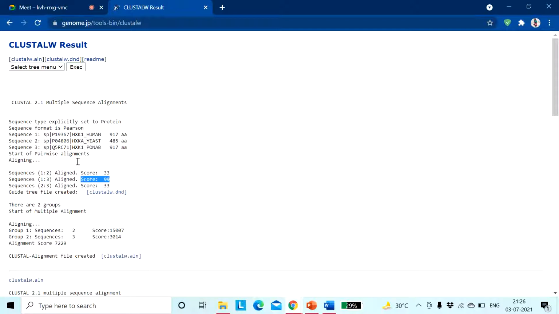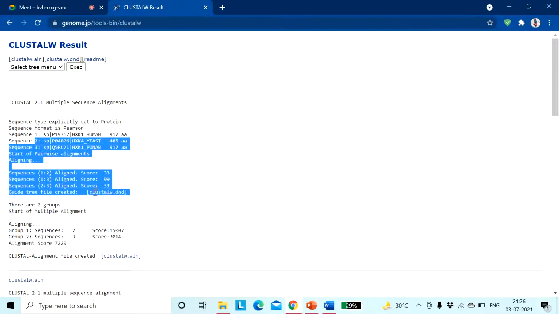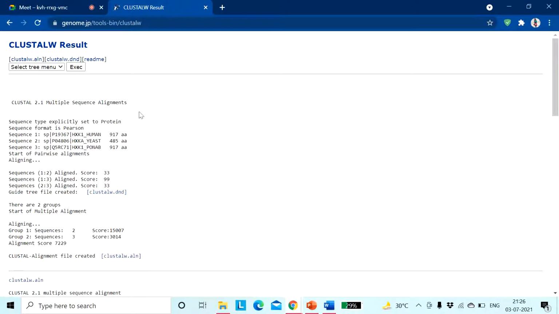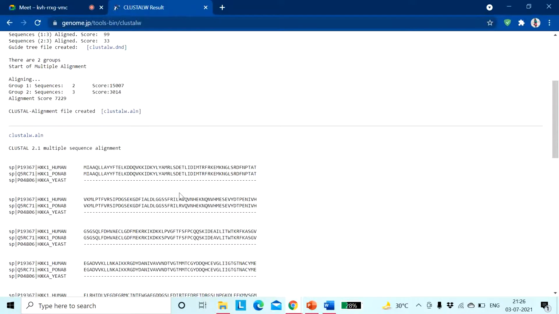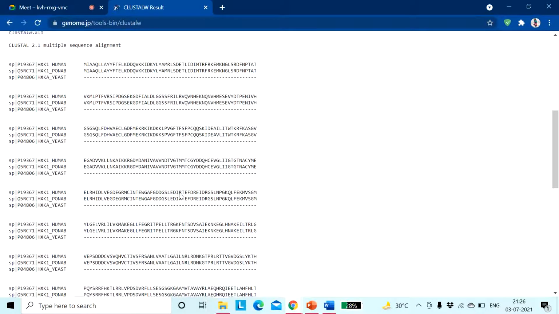And next, they are aligning sequence 2 and 3. Here also they are getting 33. The score is 33. Okay, so basically they are doing pairwise alignment one by one: 1 and 2, 2 and 3, and then 1 with 3. So these are the results. Now, how do the results look?